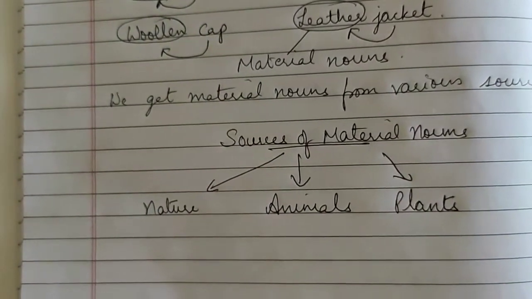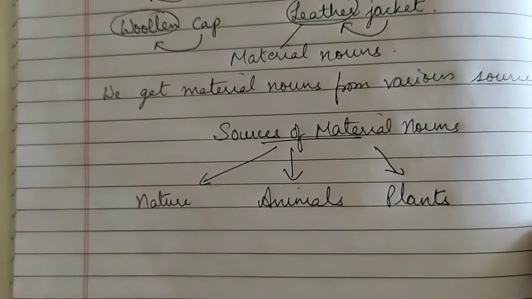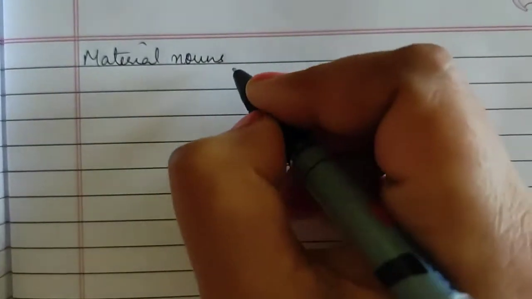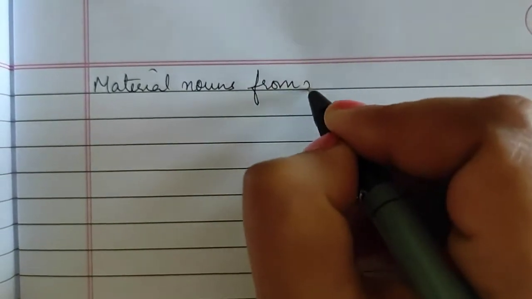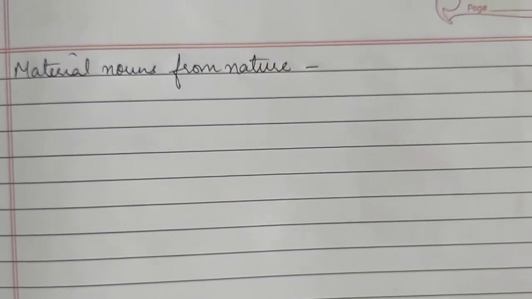Understood? Now let me give you example related to all these sources of material nouns. Like material nouns from nature. Now which are the materials which we get from nature, children?